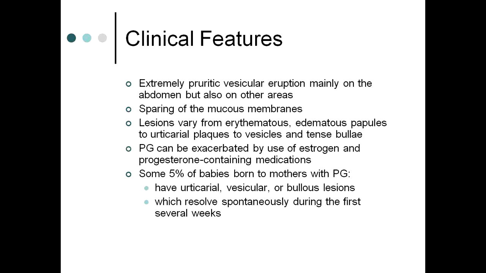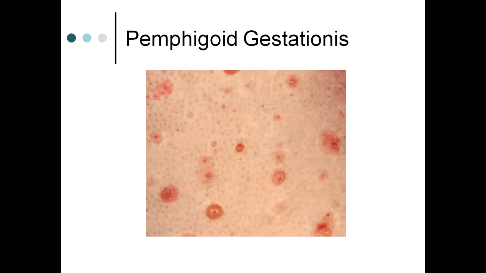Clinical features: it is an extremely pruritic vesicular eruption mainly on the abdomen but also on other areas, and again there is sparing of the mucous membranes. Lesions vary from erythematous, edematous papules to urticarial plaques to vesicles and even tense bullae. It can be exacerbated by use of estrogen and progesterone containing medications. Some 5% of babies born to mothers with pemphigoid gestationis have urticarial, vesicular or bullous lesions, which resolve spontaneously during the first several weeks, at maximum 6 weeks. This picture shows vesicles and bullae, which are again tense.